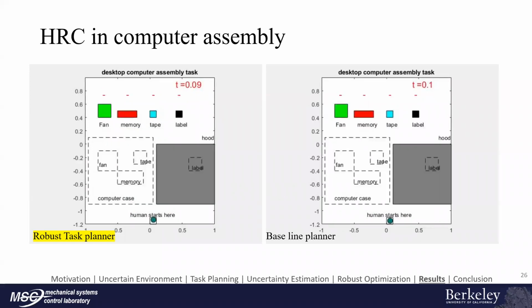In the third case, the worker was lazy and performed all actions solely. Robot with robust task planning was able to handle that by reassigning more actions to the robot.